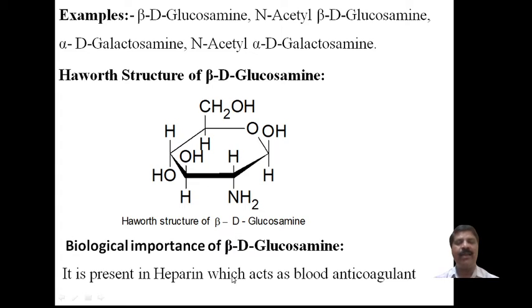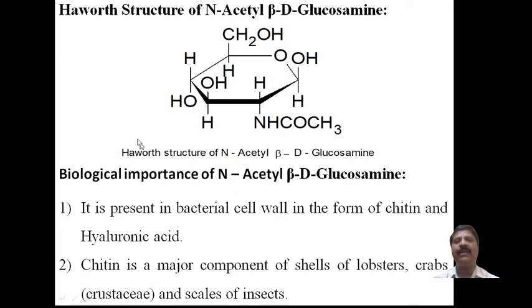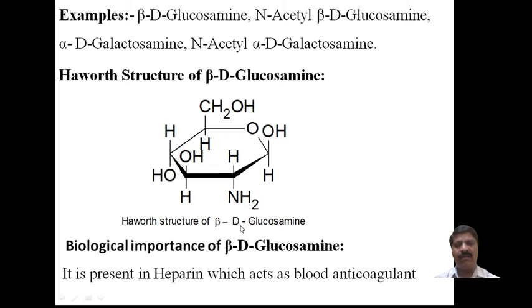Now, this is the main biological importance of beta D glucosamine. Similarly, from that alpha D glucosamine, we can write the structure or derivative of N-acetyl beta D glucosamine. You know that is a beta D glucosamine, in which the amino group undergoes acetylation by using acetyl chloride or acetic anhydride.